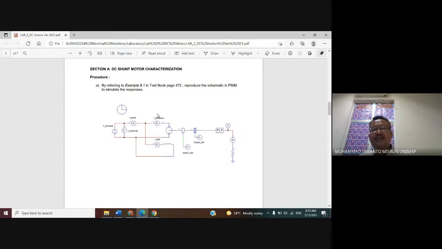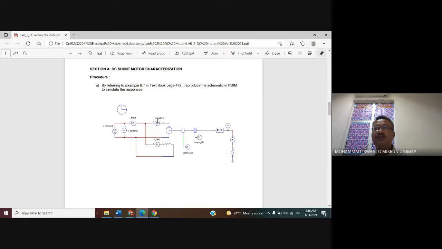This part is a DC shunt motor. DC shunt motor means it is connected like this one: the field winding is connected to the armature winding in a parallel connection.